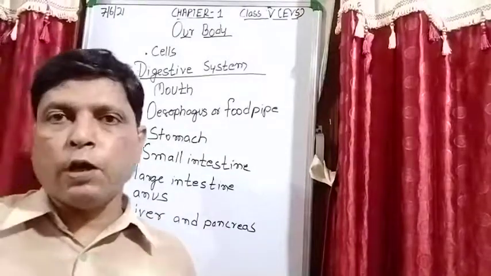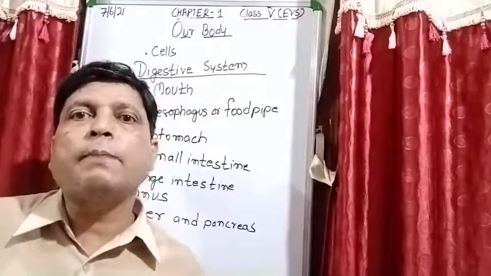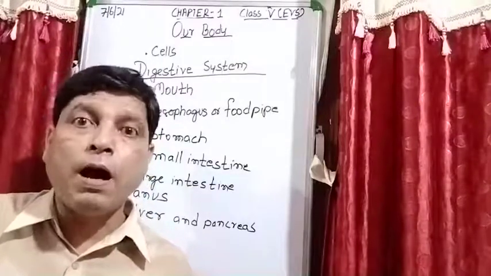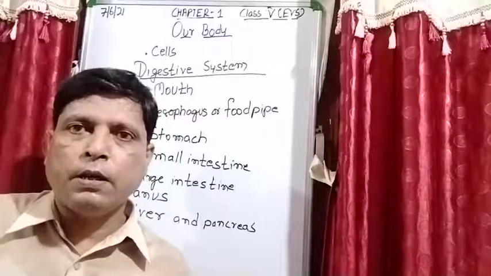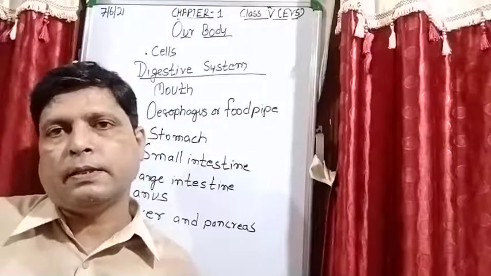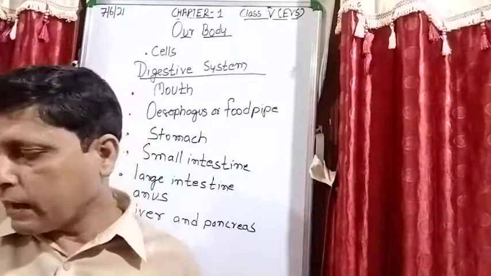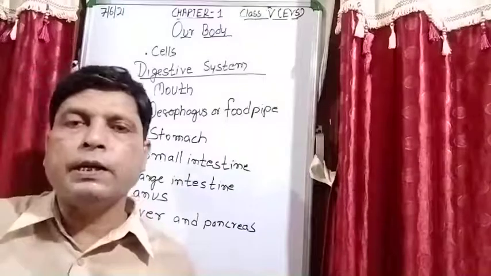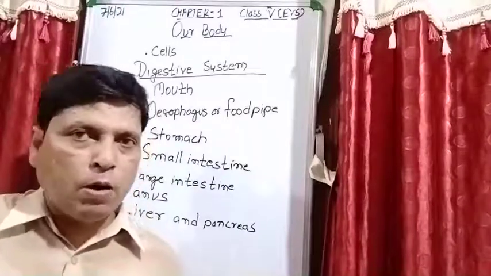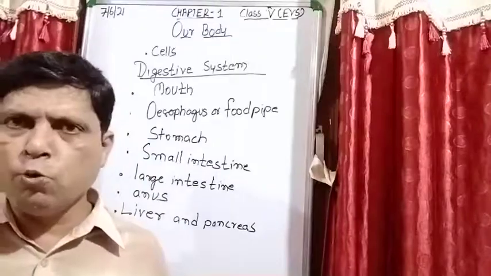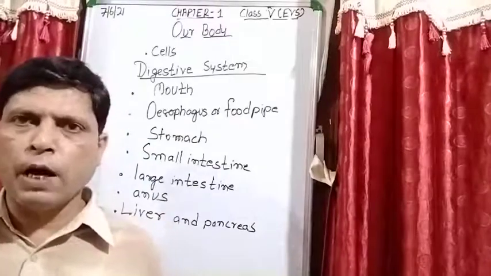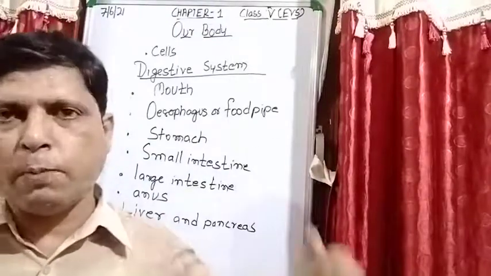So first of all, you write what are the parts of the circulatory system: heart, artery, veins and capillaries. So these are the parts of the circulatory system. Now from your previous classes, you know very well what is the role of the heart: to pump blood to all parts of the body.